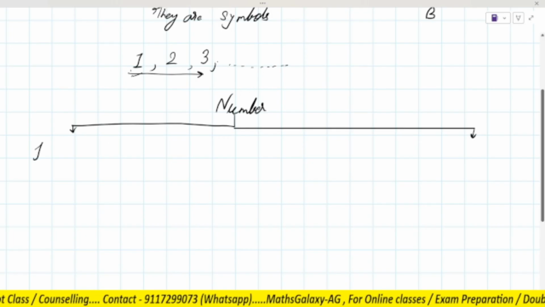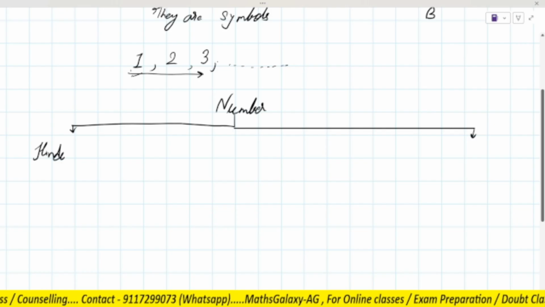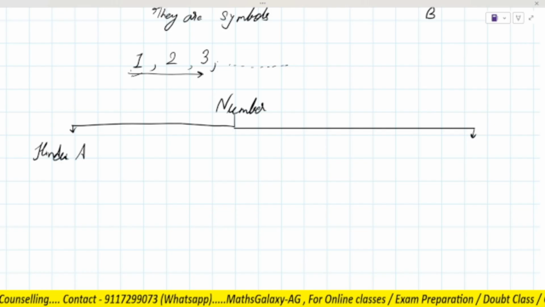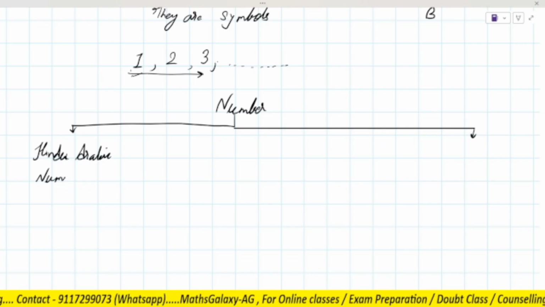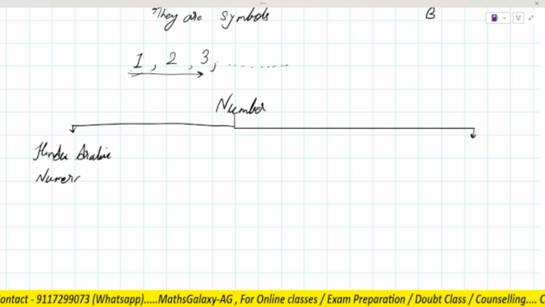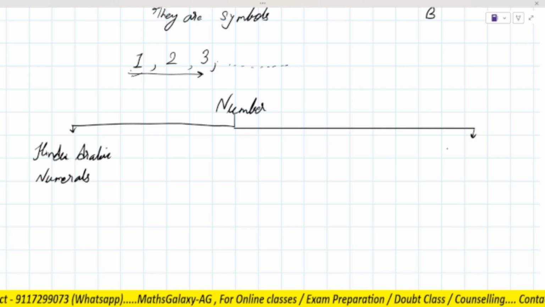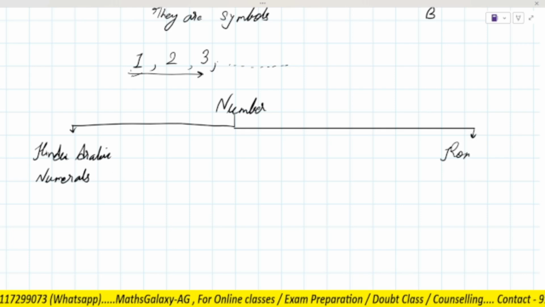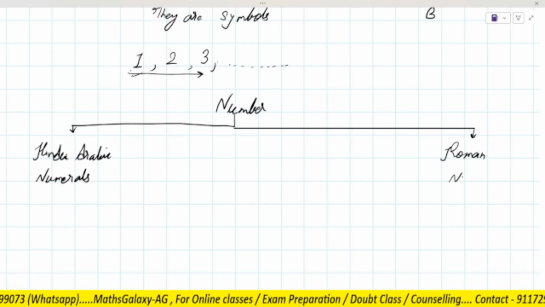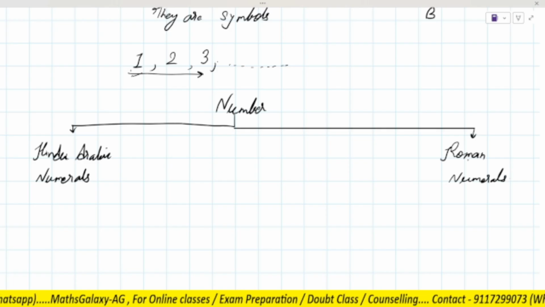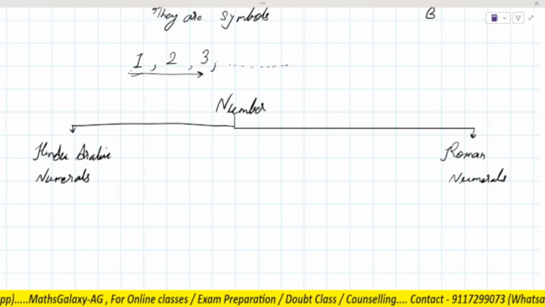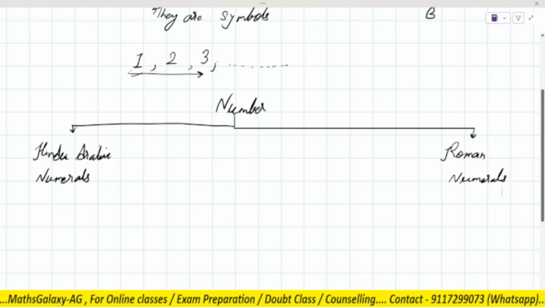The first one is Hindu Arabic numerals, you can say. And the second one is Roman numerals. Do you know about these two things, Hindu Arabic numerals and Roman numerals?